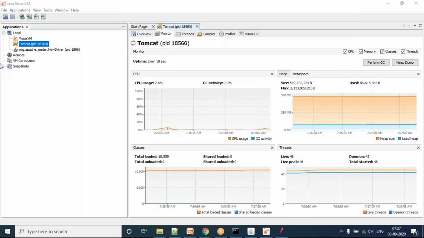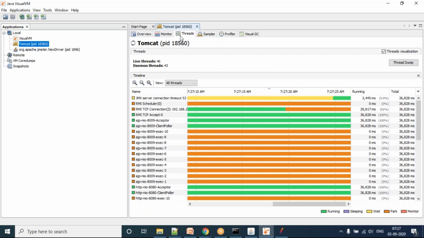Okay, so now you can see in my Apache Tomcat server, I'm monitoring in JVisual VM. This is how the heap, thread, CPU, and class level monitoring will happen in the tool. For now, I'm going to the thread tab. You can see every thread is in the park status. Park status is nothing but threads are created, but they are not doing any activity. They are still in an idle state. They did not do any real activity.